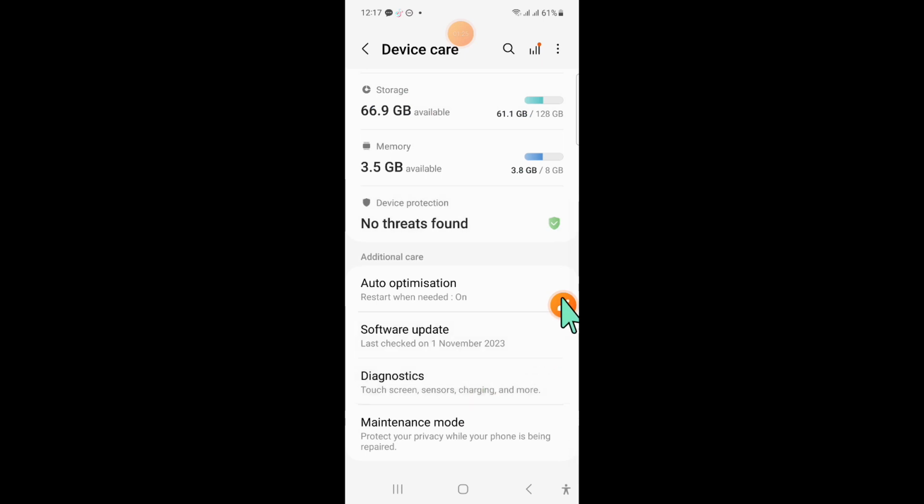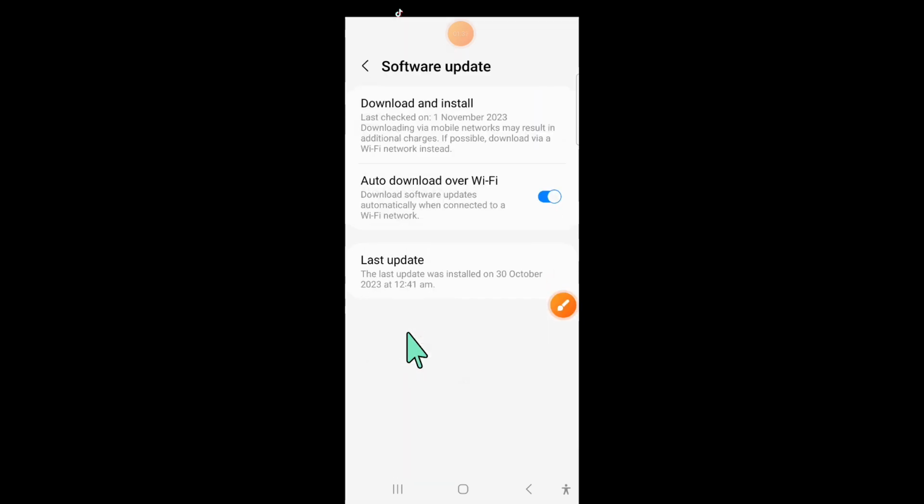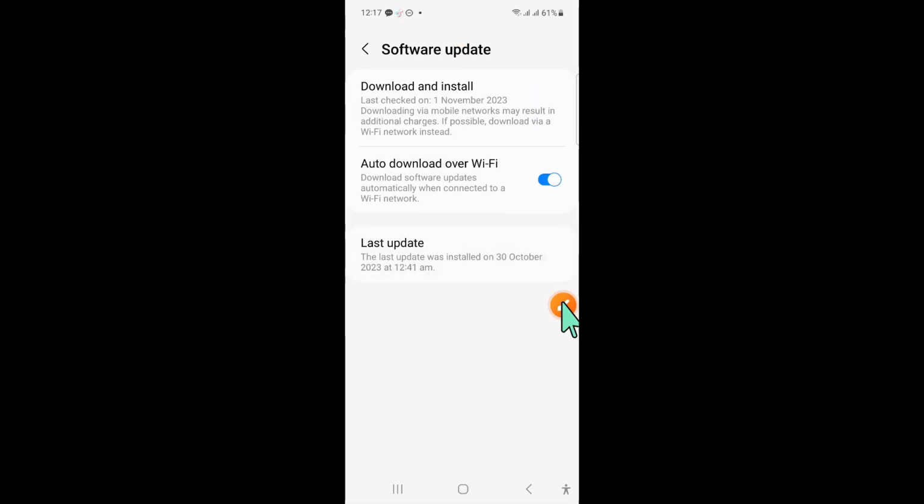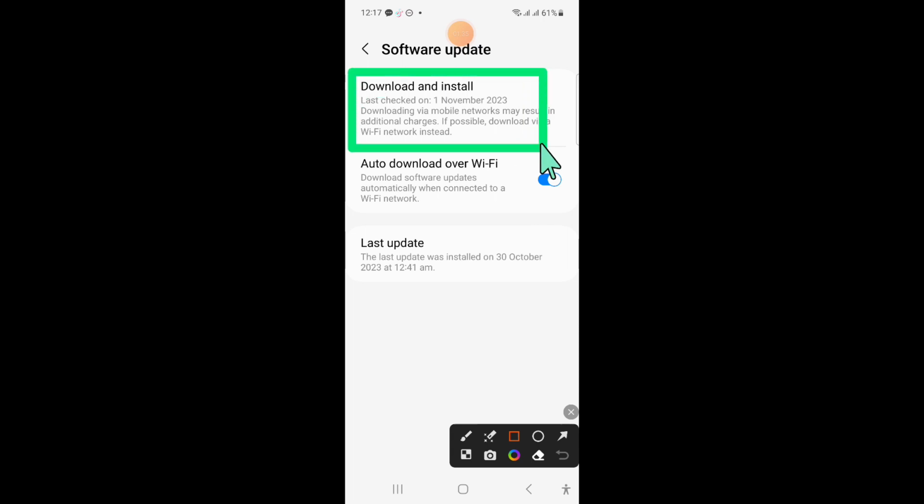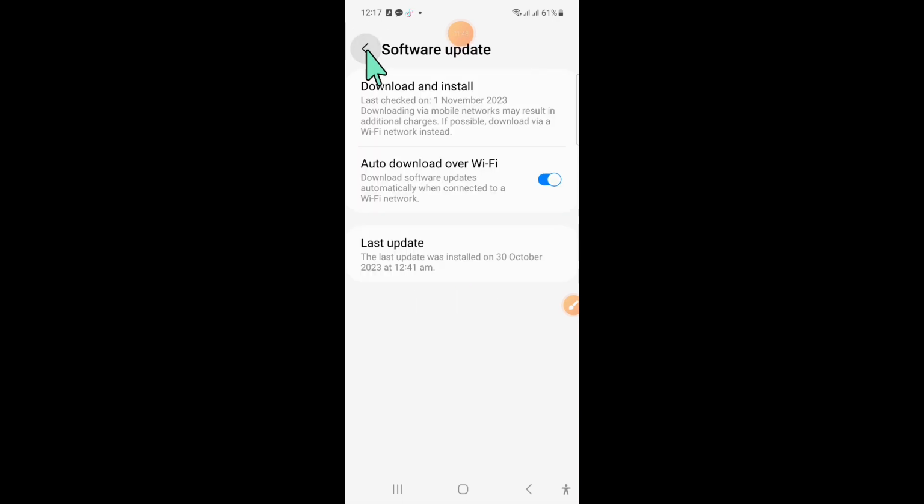Now here scroll down and click on software update, and then click on download and install to update your mobile software to latest version. And after that go back